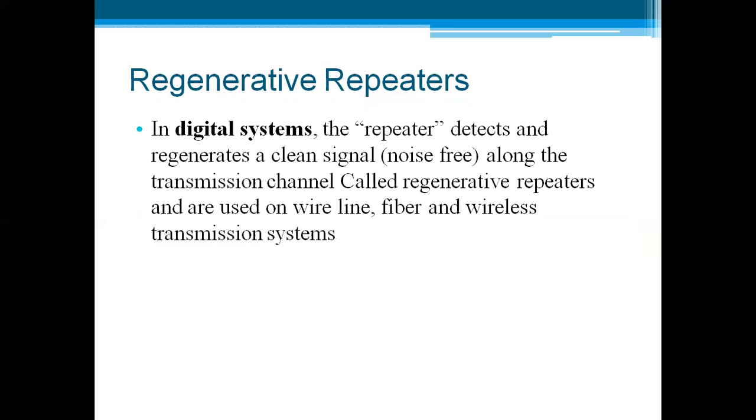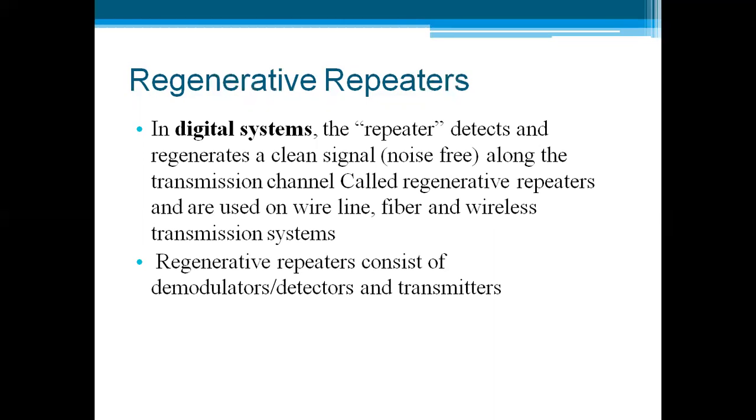Now, the second type of repeaters are the regenerative repeaters, which are special repeaters used in a digital system. In a digital system, the repeater detects and regenerates the clean signal. See, in the case of analog, we don't bother about the noise; the noise also gets amplified. But in the case of digital signals, we do care about it. Therefore these special repeaters, called regenerative repeaters, detect and regenerate a clean, noise-free signal along the transmission channel, and are used on wired line, fiber or wireless transmission systems.